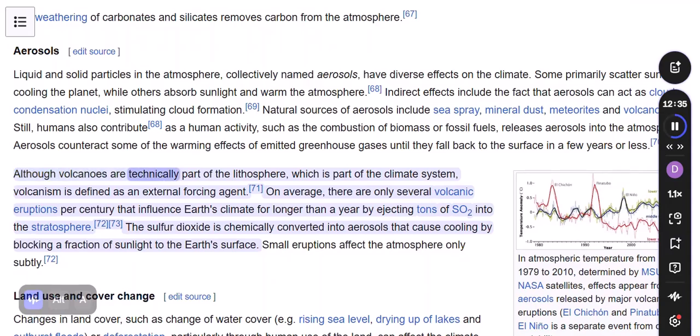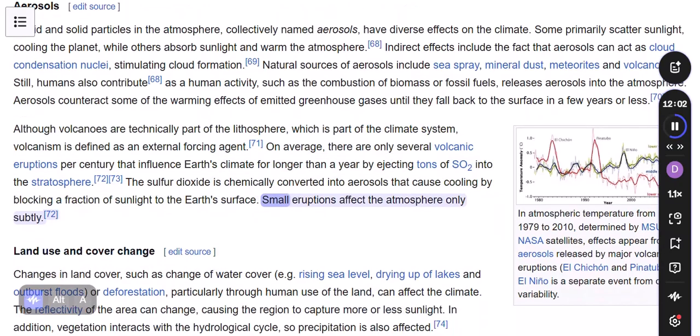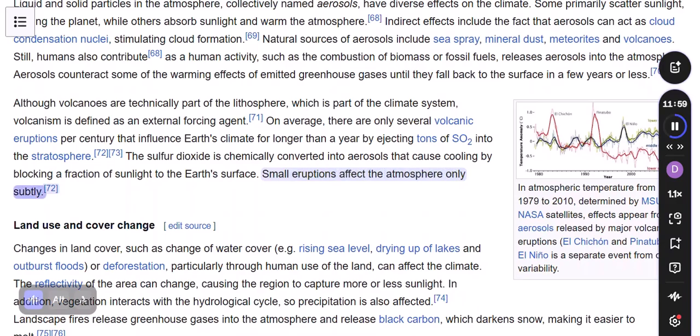Although volcanoes are technically part of the lithosphere, which is part of the climate system, volcanism is defined as an external forcing agent. On average, there are only several volcanic eruptions per century that influence Earth's climate for longer than a year by ejecting tons of SO2 into the stratosphere. The sulfur dioxide is chemically converted into aerosols that cause cooling by blocking a fraction of sunlight to the Earth's surface. Small eruptions affect the atmosphere only subtly.